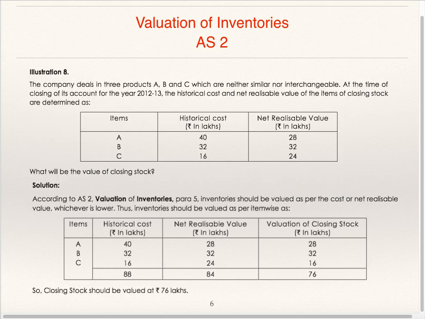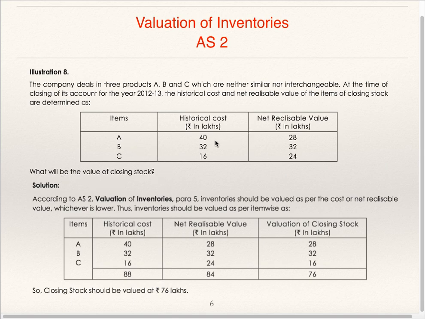Now we'll see illustration 8. The company deals in three products A, B and C which are neither similar nor interchangeable. At the time of closing of its accounts for the year 12-13, the historical cost and net realizable value of the items of closing stock are determined as A, B and C. Historical cost and net realizable value is given. What will be the value of closing stock?